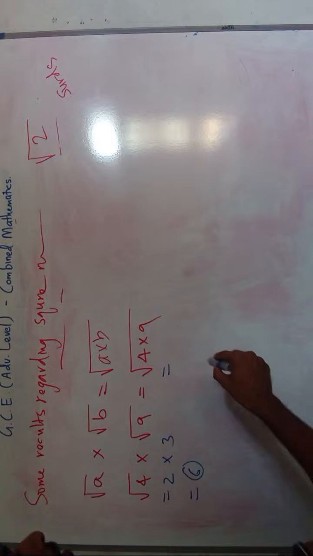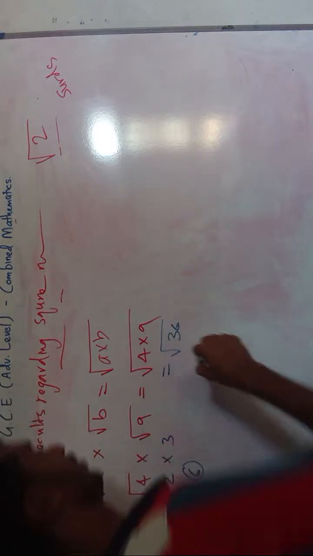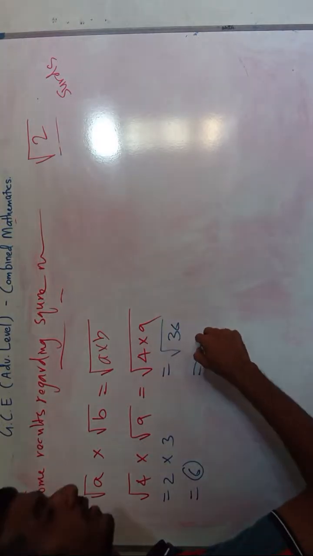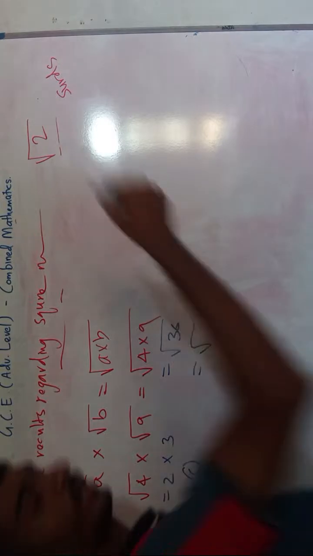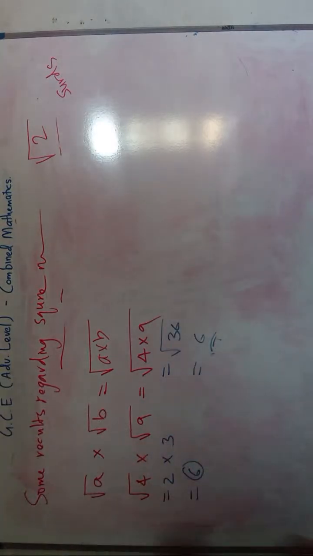Yeah, now this is also equal to 6. Why? How can we write it? This is equal to the square root of 36, right? So 9 times 4 is 36. The square root of 36, I already explained, is equal to 6. So LHS is equal to RHS. So this is one result.